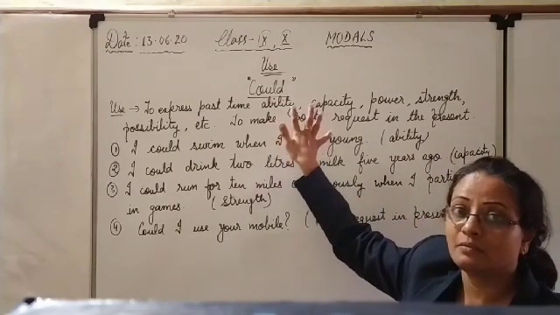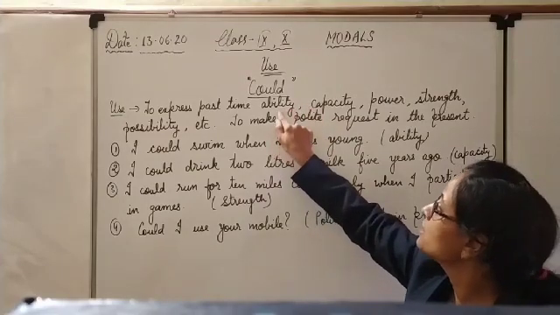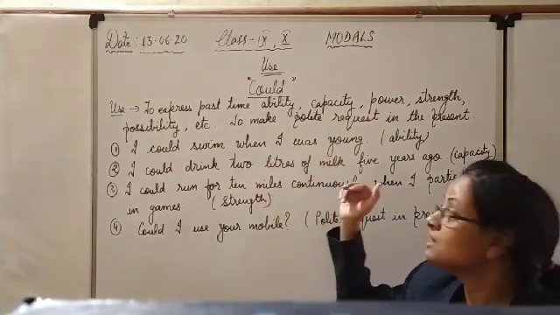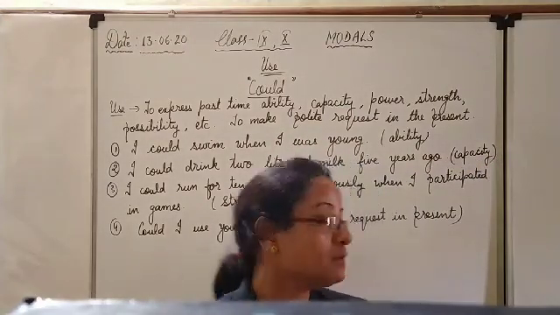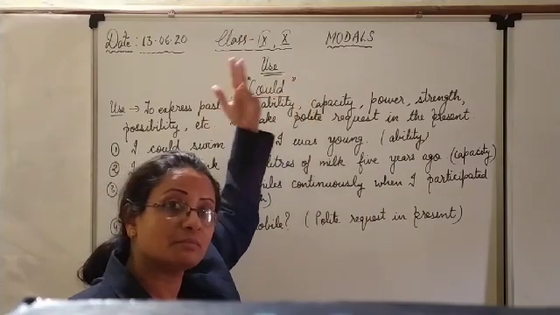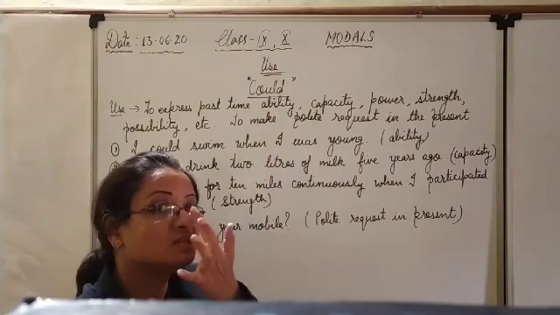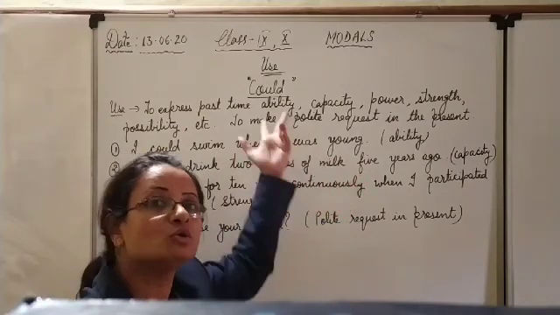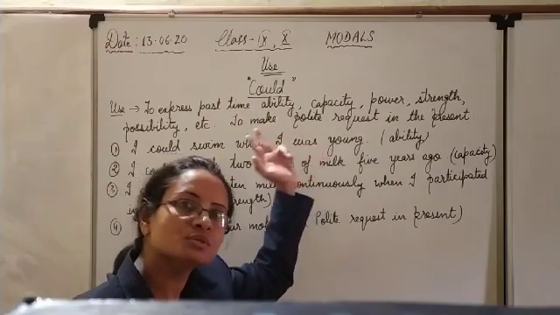The things are the same. Features are the same. When to use: to express ability, capacity, power, strength, possibility, all these things are the same. But for all these actions which have occurred in the past, if you want to show your capacity, power, strength, ability of the past time, you will not use can, you will use could.